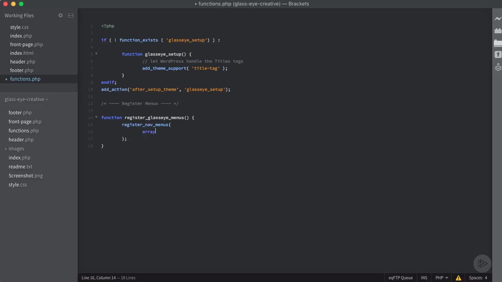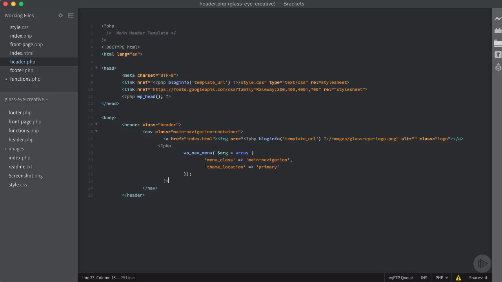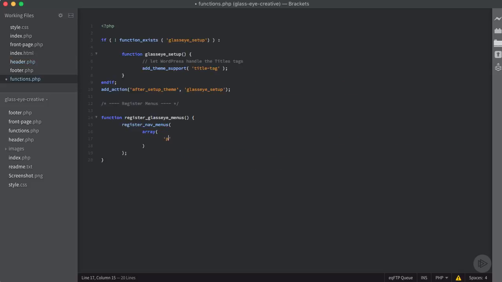And we're going to pass this an array, which is going to contain our menu information. So inside of this array, we're going to give it 2 key value pairs. And the first is going to be the name of our first menu. So if we come back here to our header.php, we want to pass it this name, or a theme location rather. So you want to tell it that we're going to add support for our primary menu. So we're going to say primary,